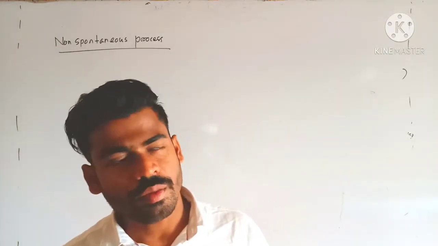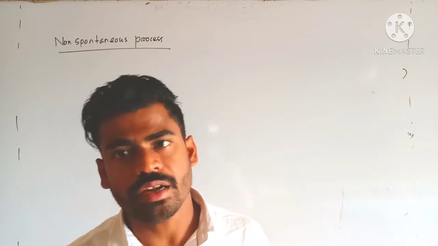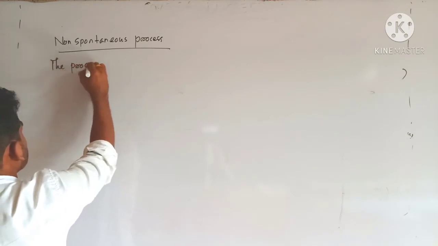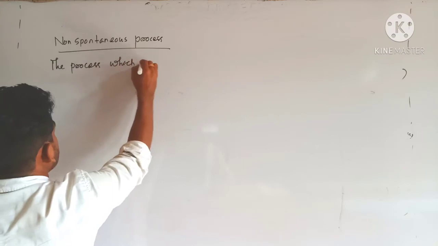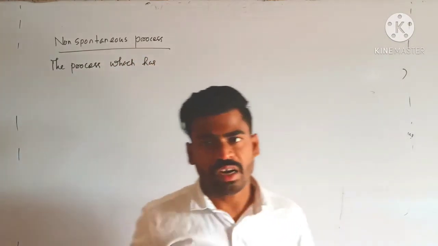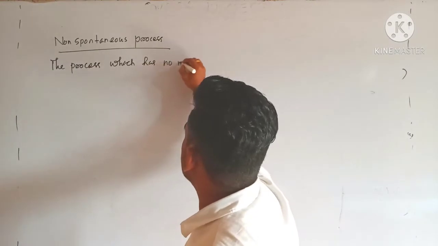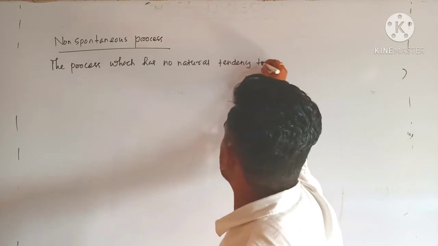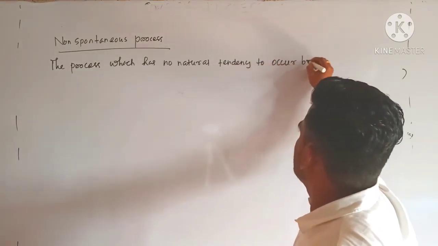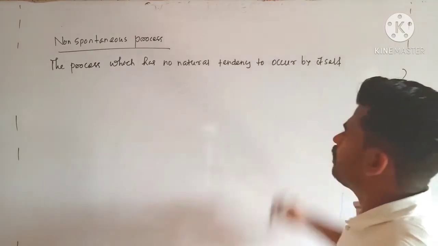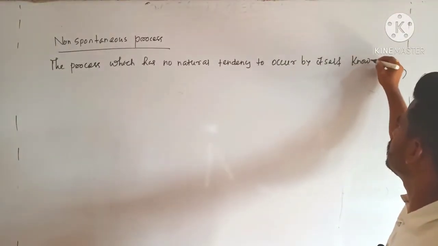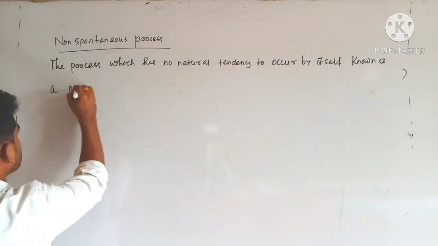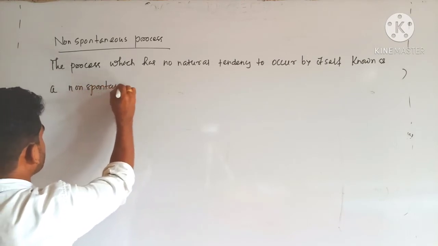A spontaneous process occurs by itself, but a process which has no natural tendency to occur by itself is known as a non-spontaneous process.